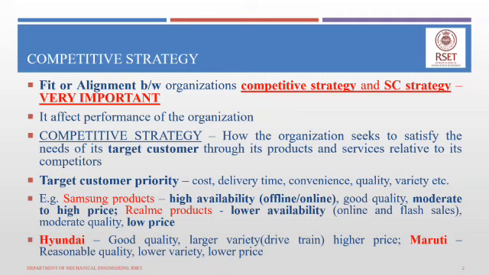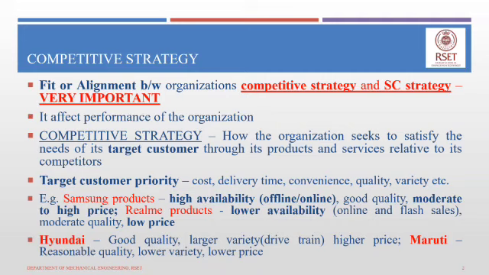For example, take the case of mobile phones, say mid-tier or mid-range mobile phones which are moderately priced. Take the examples of two manufacturers, Samsung and Realme. These are two different manufacturers which serve the same set of customers who want a mid-tier smartphone. Now both these companies give priority to different aspects.